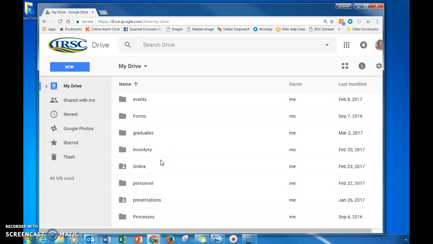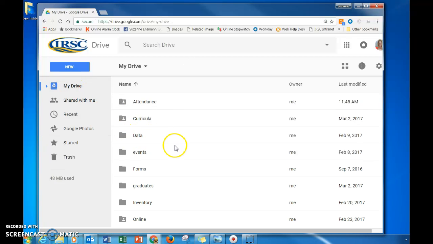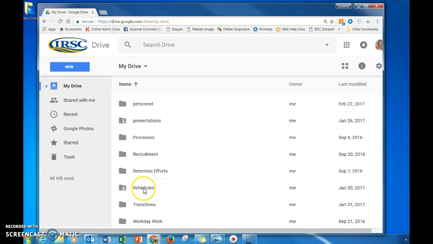So what else can we collaborate on? Our curricula is all linked under here also. If you're interested in collaborating with us on curriculum, please let us know. Having it in one location, we can all update it live and keep it up to date and all have access to it at any time. I'm going to click back here for a moment.